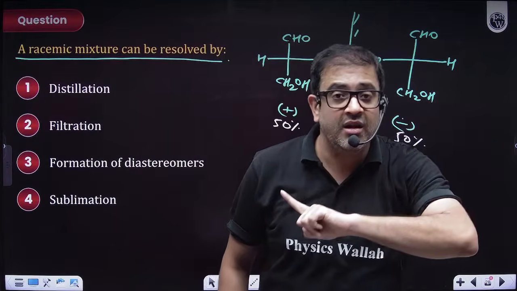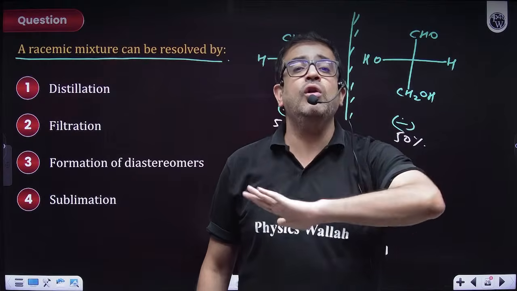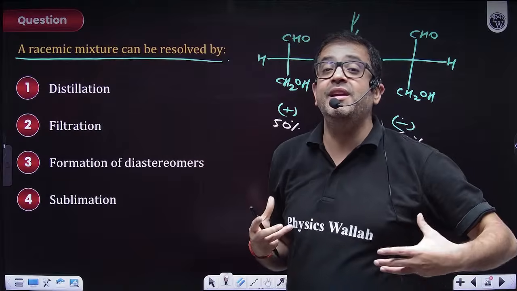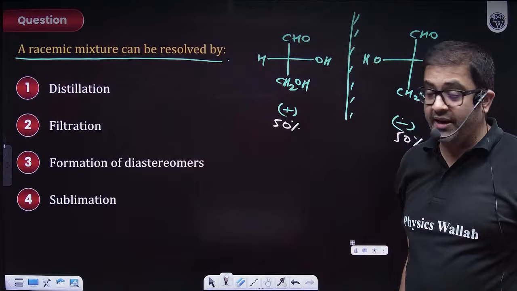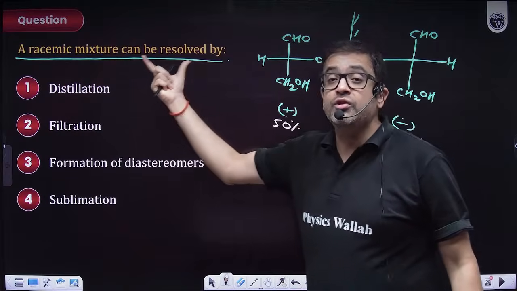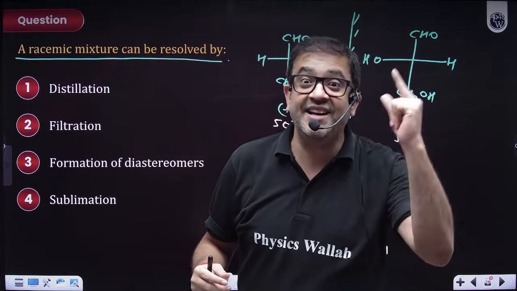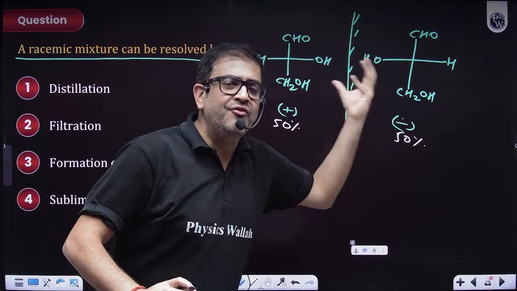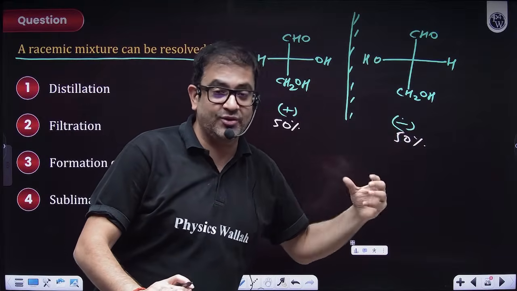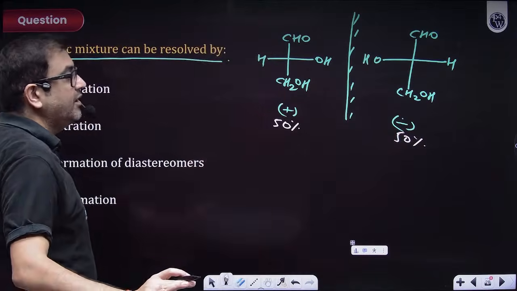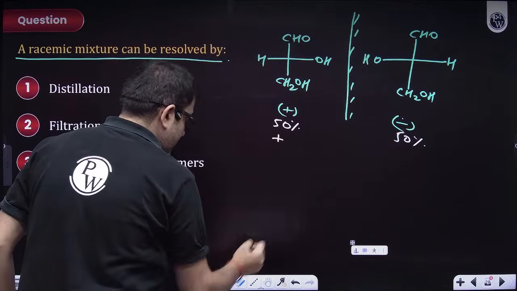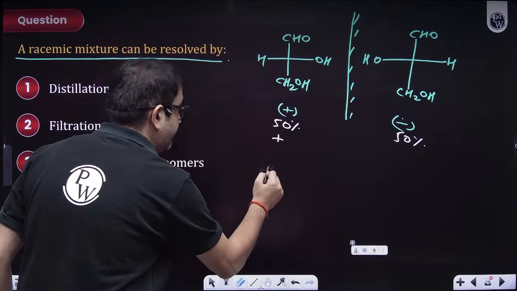They have all the same physical properties. The only property they differ in, sir, is their ability to rotate plane of polarized light. So, sir, then how can you separate them? There's a trick. Just make this compound react with a specific stereoisomer, optical isomer. Like for example, let me react with some molecule A.